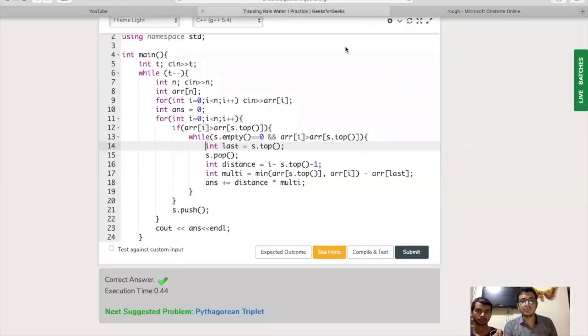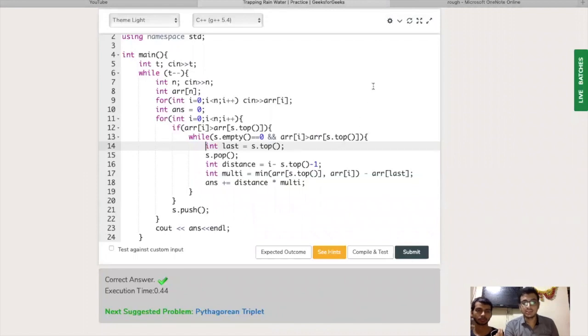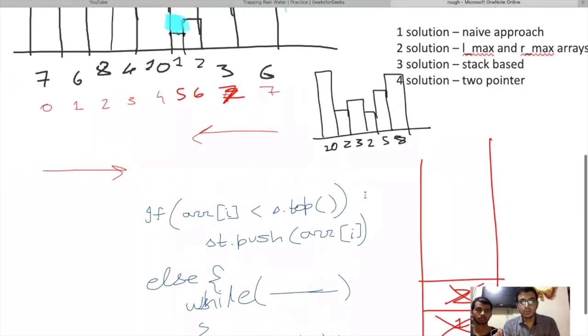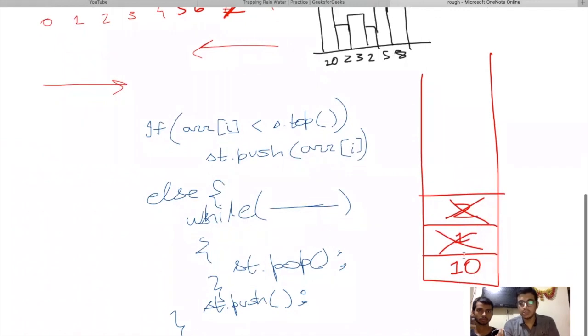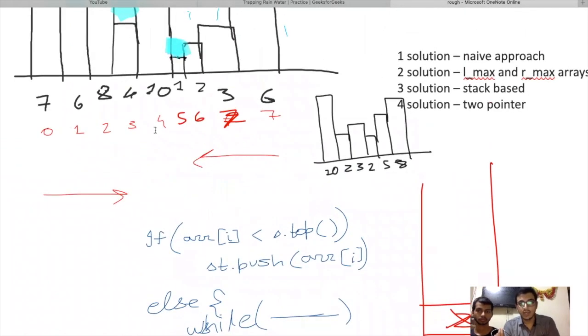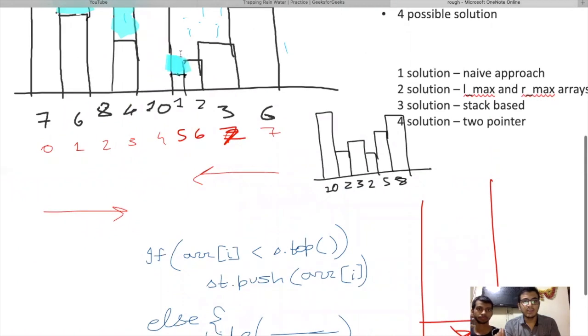And next we calculate distance. Now this is important, now you will understand it better. So distance is I minus s dot top minus 1. What is s dot top? What is on the top of the stack? It is 10. s dot top is basically the index only, so s dot top is 4 and I is 7. So 7 minus 4 minus 1 is the distance. What does it give us? It gives us 2. So it is evident that there are 2 buildings between 3 and 10.